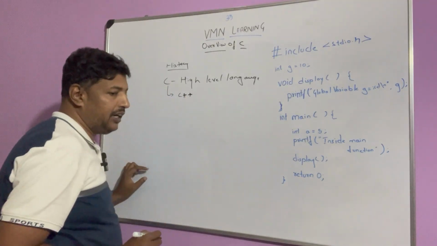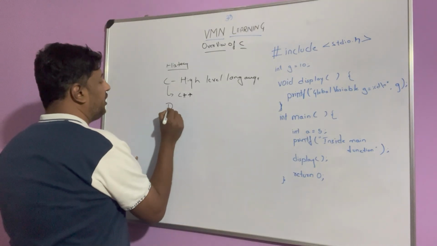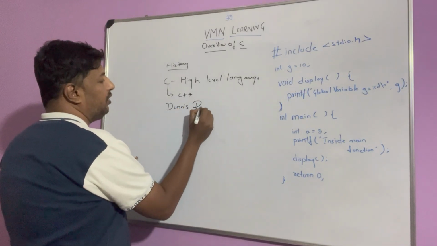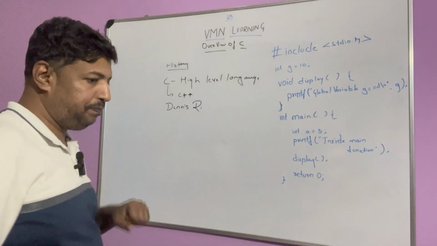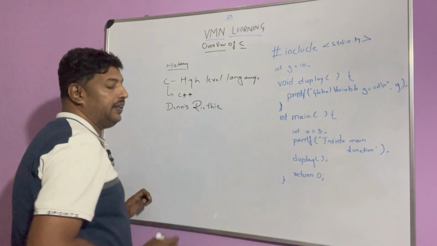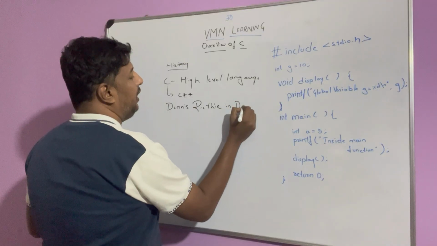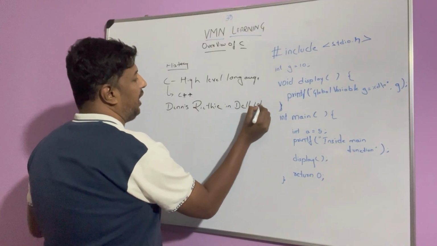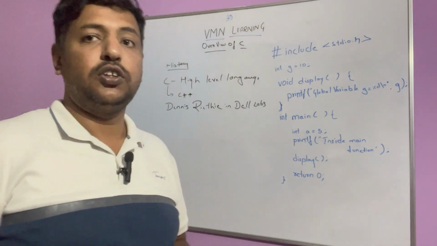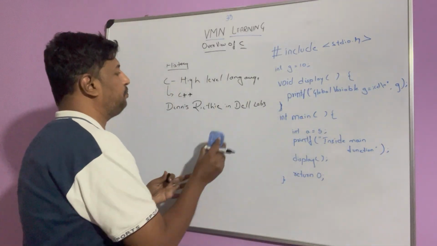C was created by Dennis Ritchie, at Bell Labs.